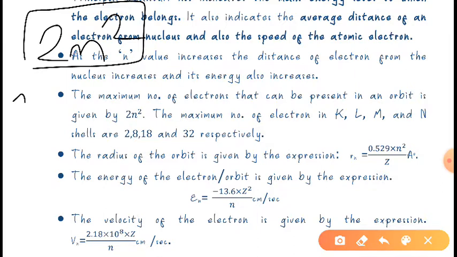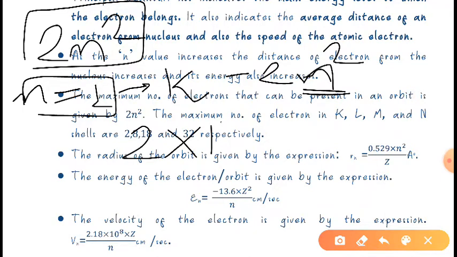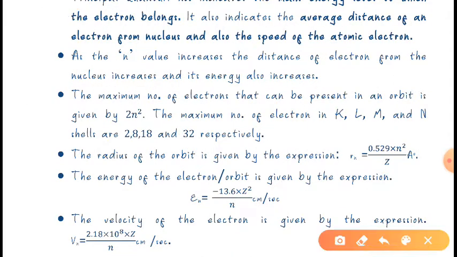Suppose n is equal to 1. Then it is talking about the K shell. If we want to find out how many electrons are there in the K shell, we will use this formula, 2n square. Here n is 1, so we calculate 2 into 1 square, which is 2. So in the K shell, the maximum number of electrons will be 2, right?